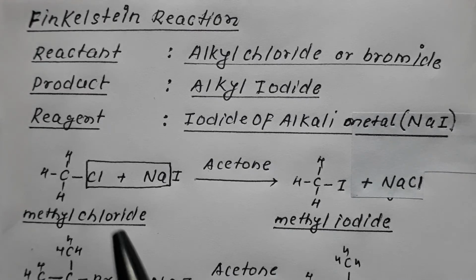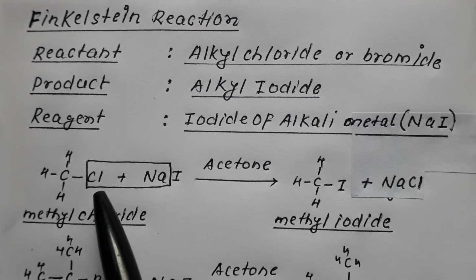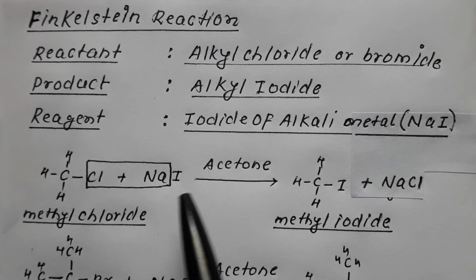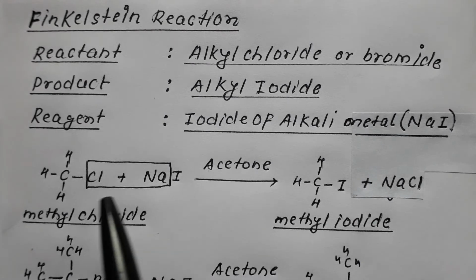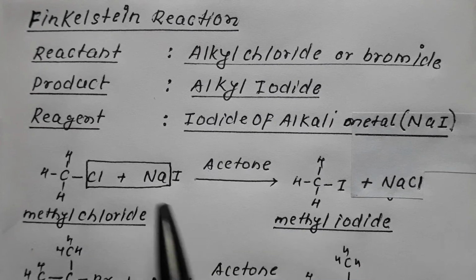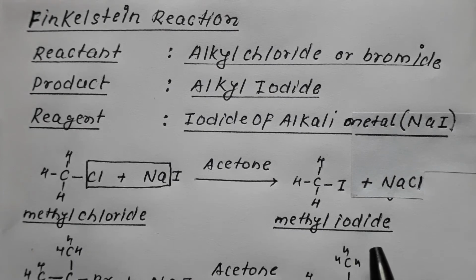Suppose I have taken CH3Cl, that is methyl chloride. If it is made to react with sodium iodide in presence of acetone, the Cl will be exchanged by I, that is methyl chloride converts into methyl iodide.